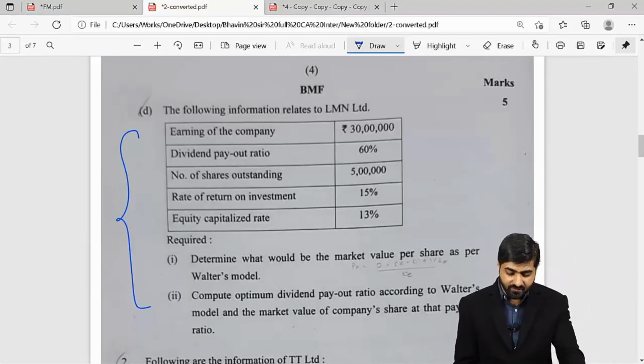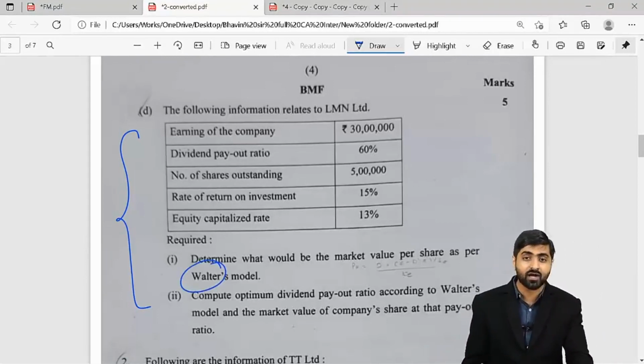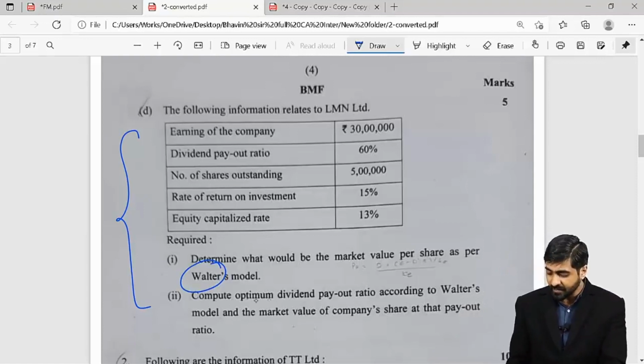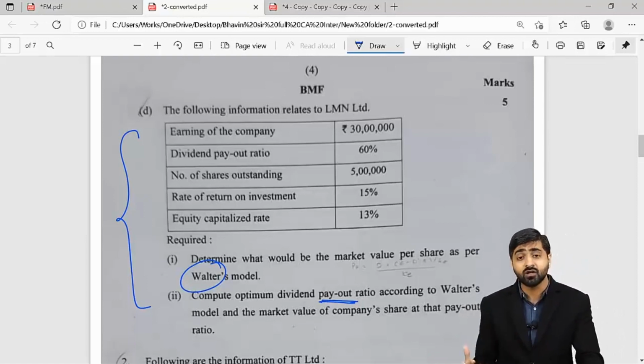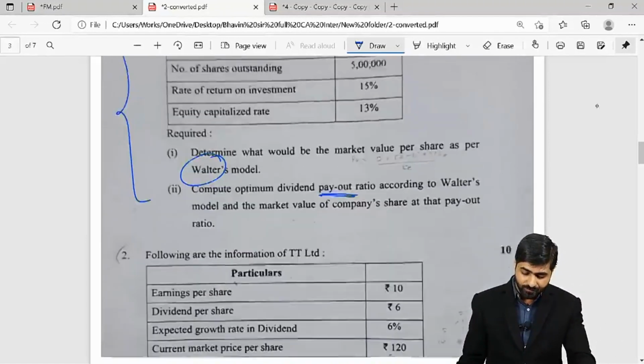Okay, so this is regarding dividend decision. Walter's model, we had to calculate the market price of the share, and you also have to calculate the payout ratio. Similar question can also be found in your institute study module.